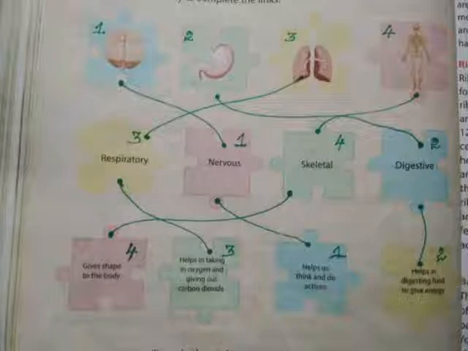Next you have to link these systems to the functions correctly. The function of the respiratory system is the second one, that is, it helps in taking in oxygen and giving out carbon dioxide. Next is the nervous system. You have to link it to the third one, it helps us think and do actions. Next, skeletal, to the first one, it gives shape to our body. Next, digestive system, you have to link it to the last one, helps in digesting food to give energy.